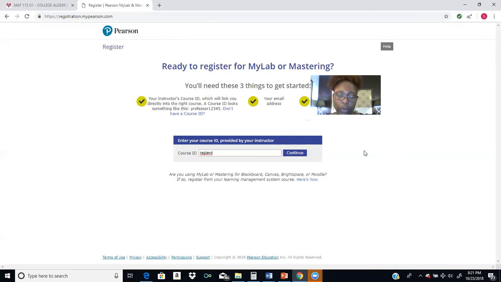So once you create your account and hit enter, it'll ask you to either enter your access code or pay. Scroll down to the bottom, and there will be a link that says a 14-day trial. Click on that link and it will give you 14 days to use the system for free. But you want to try to purchase the code before that trial expires, because once it expires, you no longer have access to the work that you've done.